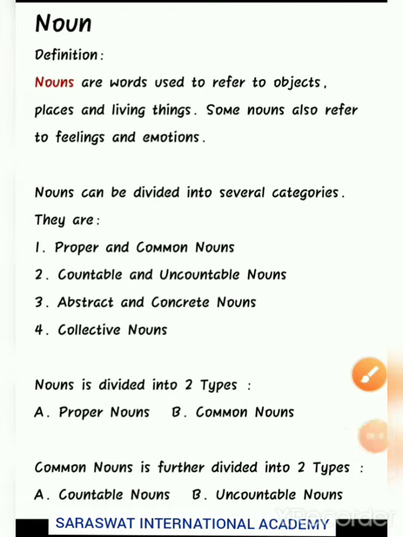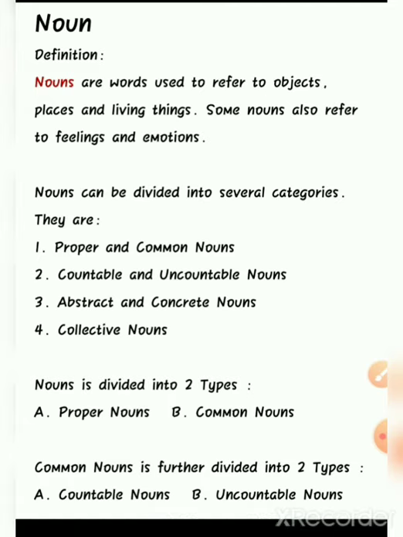So students, today we are going to start with a grammar chapter, that is chapter number 1, Nouns. Okay. So let's see the definition of a noun. Now I hope everyone is well aware of what is a noun. I guess you have learned in standard 3rd, 4th. Okay, so let's get more. We'll see the further classification of nouns and their types in this chapter.